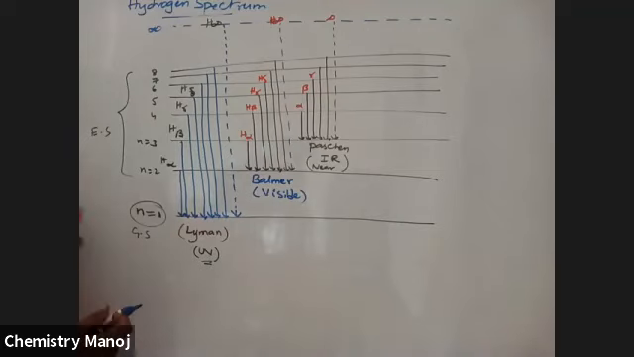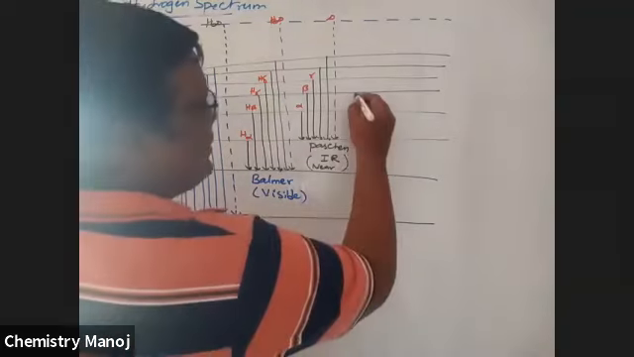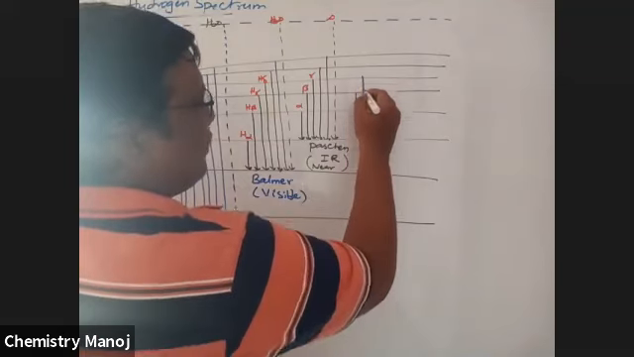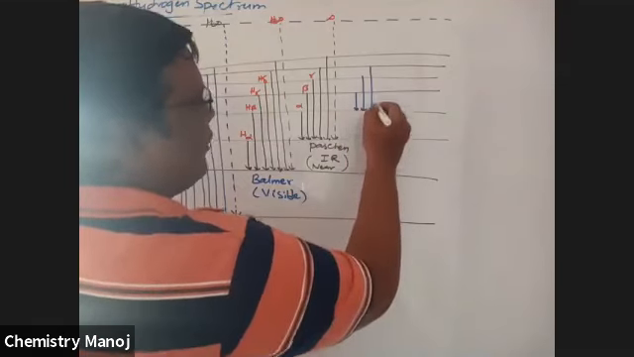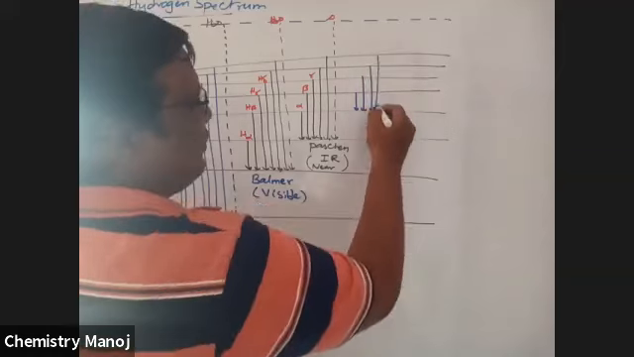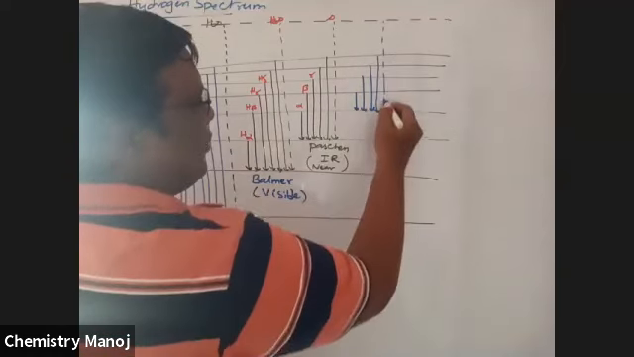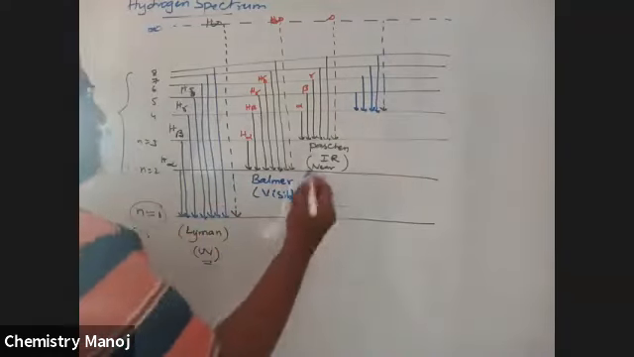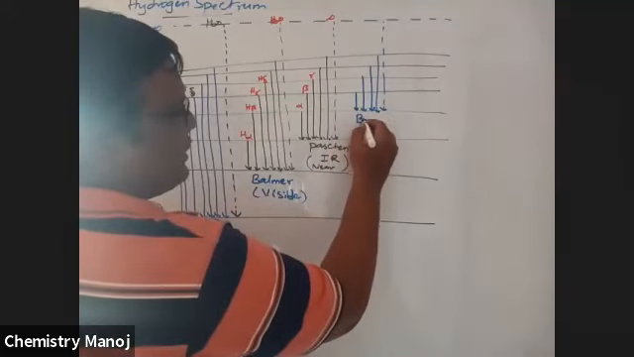Any higher orbit to the fourth orbit. See, this is the fourth orbit. When the electron is jumping from any higher orbit to the fourth orbit, this series is called the Brackett series.